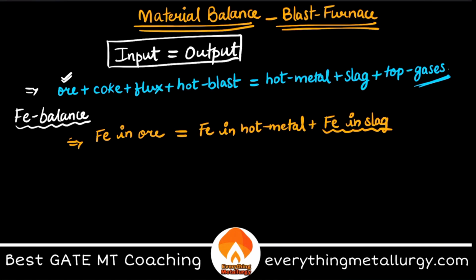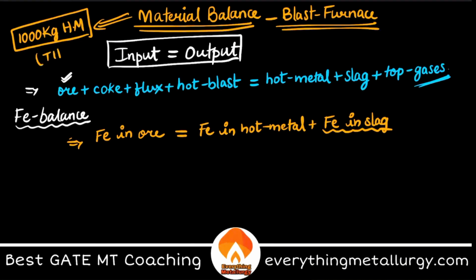And all these material balance calculations are based on per ton of hot metal, that is 1000 kg hot metal. Usually we write THM, ton of hot metal you are producing. Then how much of the ore is required, or how much iron is present in the ore, something like that, right? Now if you carefully see, ore will not contain Fe directly, correct? Ore will not contain iron.